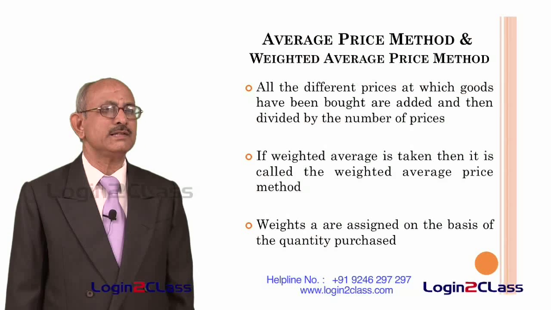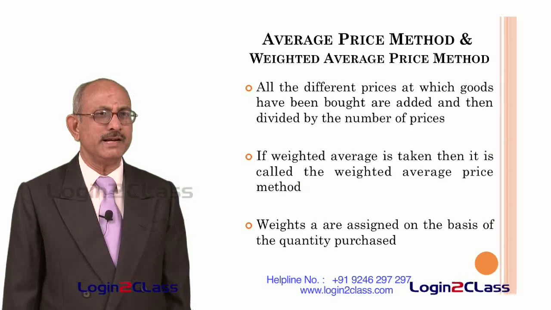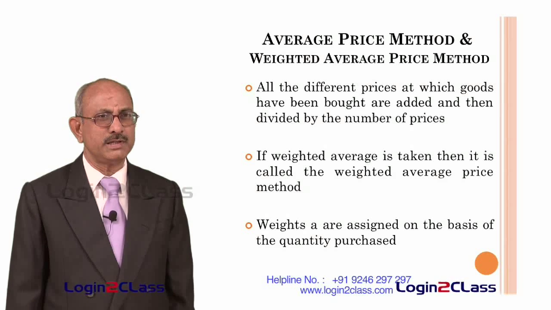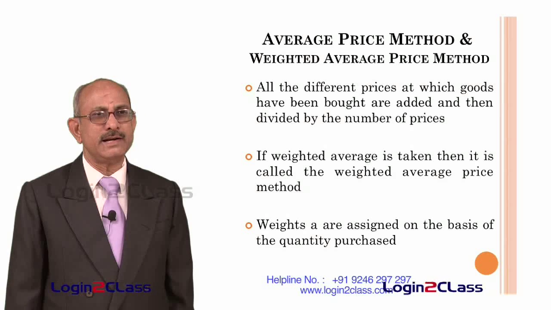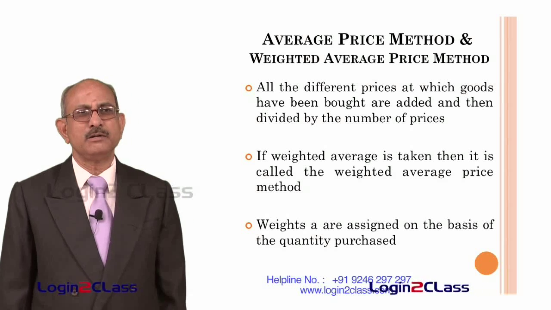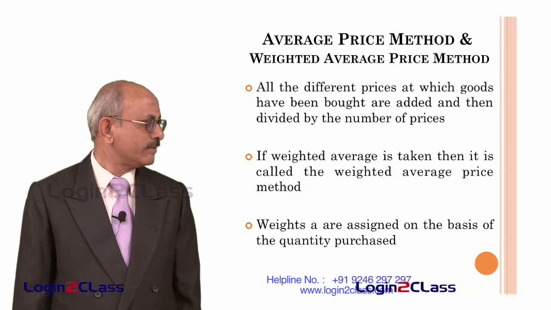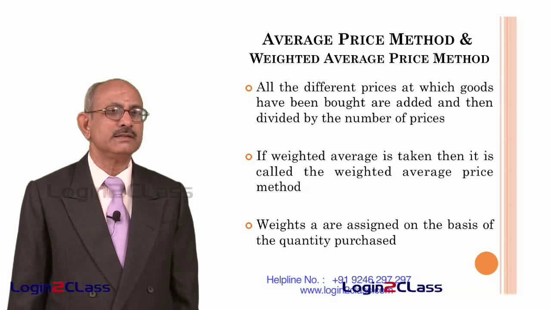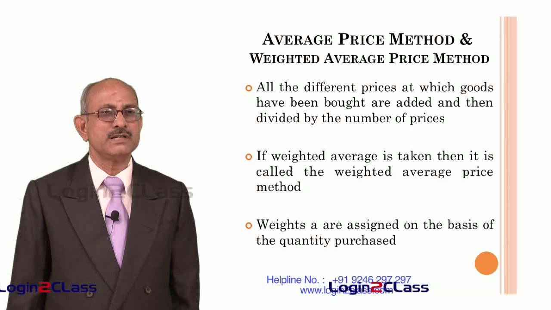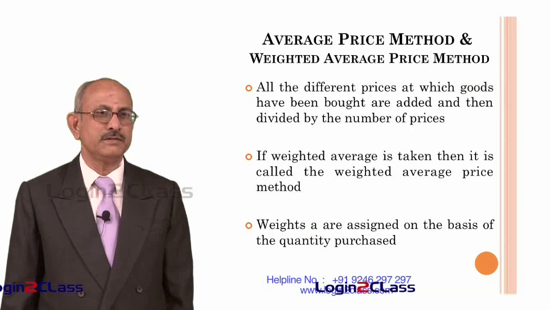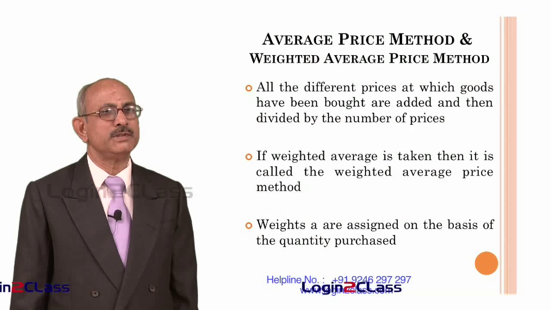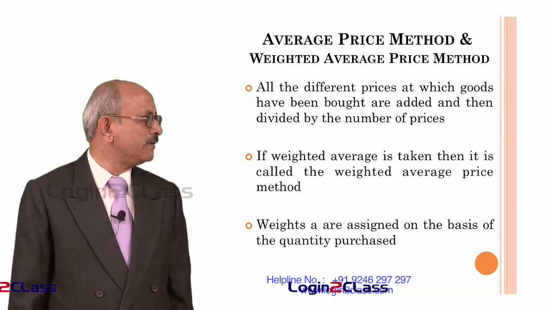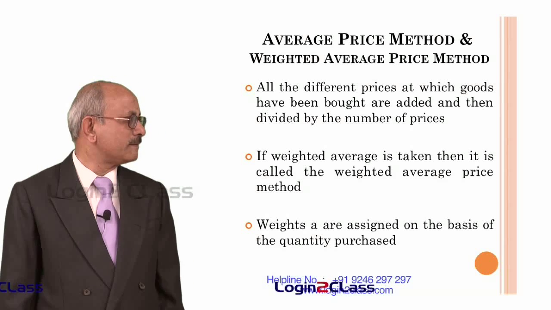So, weighted price is calculated by multiplying the weight with the price of that particular quantity, and all are added, and the entire thing is divided by the total of all the weights. Therefore, weighted price gives a better average of the price. Therefore, normally whenever average price methods are adopted, they are usually the weighted average price methods.